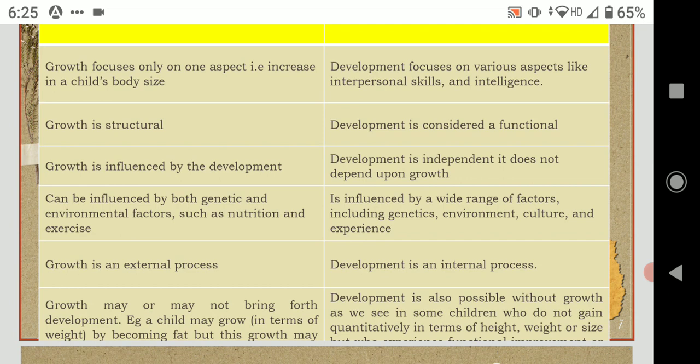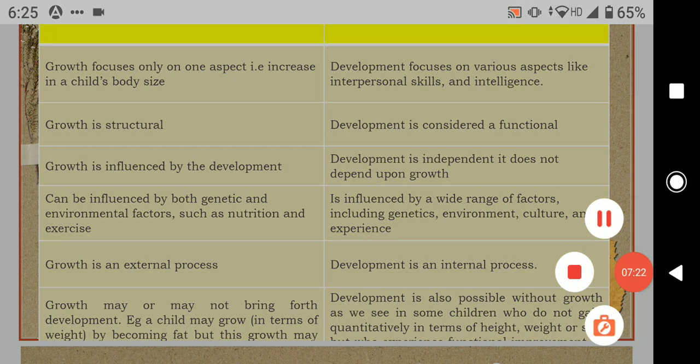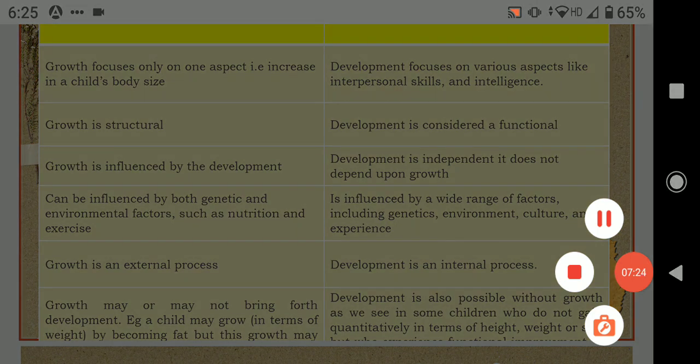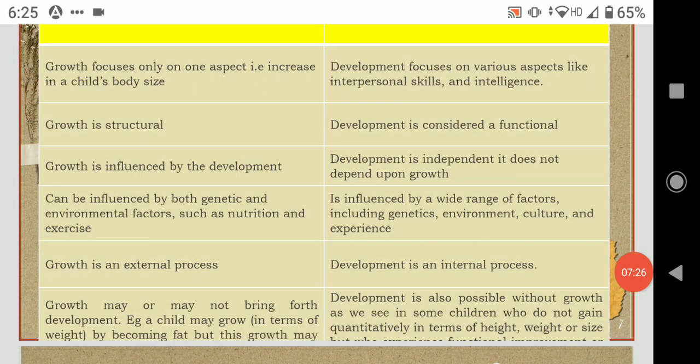Like if the person may be autistic, the person may be mentally retarded. So physical changes are there. But at the same time, you cannot ensure that there is a development also. That means growth does not ensure development. At the same time, there can be development without growth also.